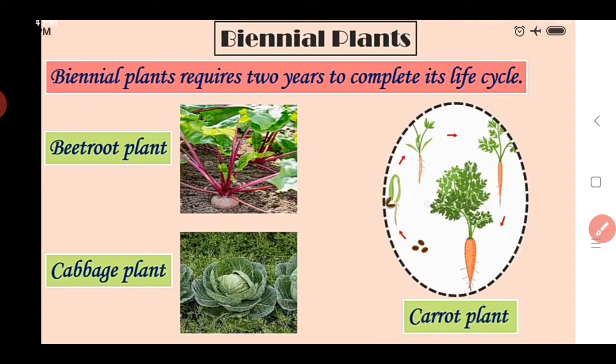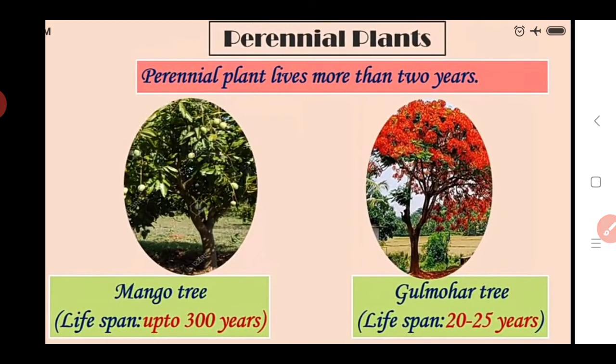Okay, so here we see the second type of plant, that is the biennial plants. So we continue to the next plant, that is the perennial plant. What is the perennial plant? The perennial plant lives more than 2 years. It means some of the trees and some shrubs live more than 2 years. So all of the shrubs and trees are called perennial plants.